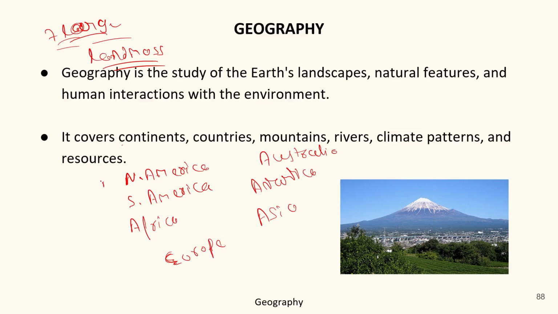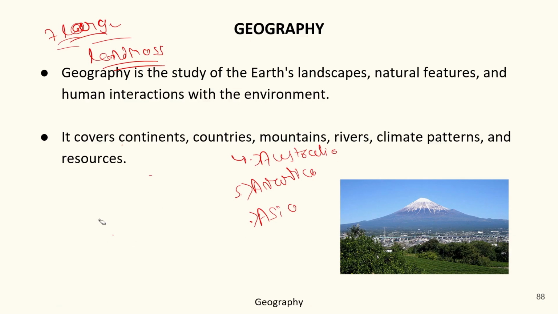Okay, so these are the 7 largest landforms or landmasses on Earth's surface whenever you see the world map. These are considered as the continents, basically the areas which are covered by the sea from the 4 sides.